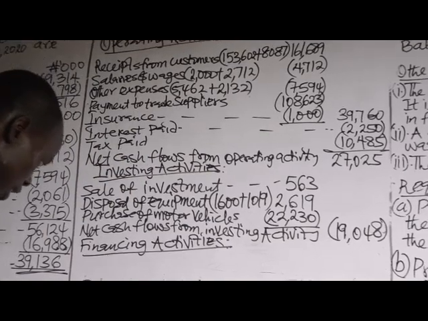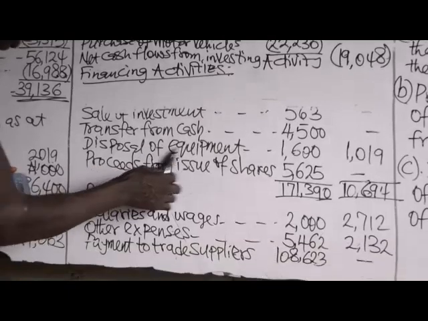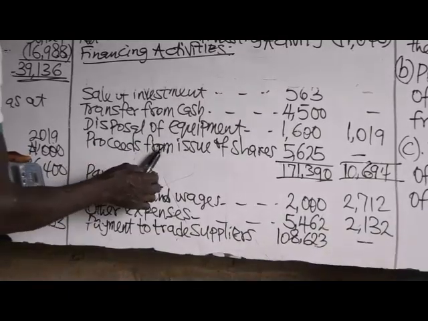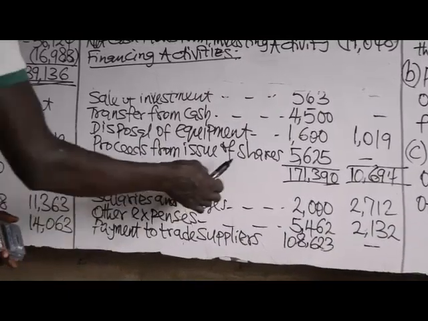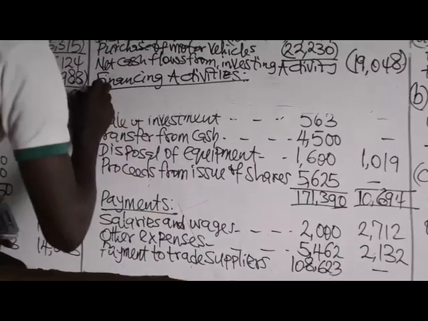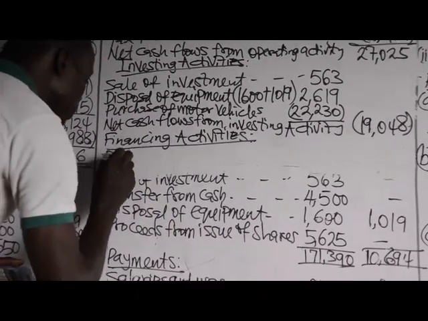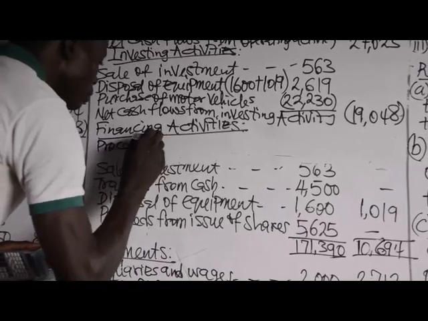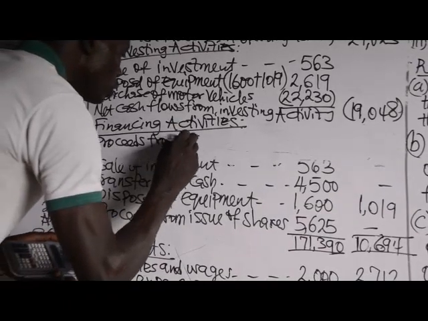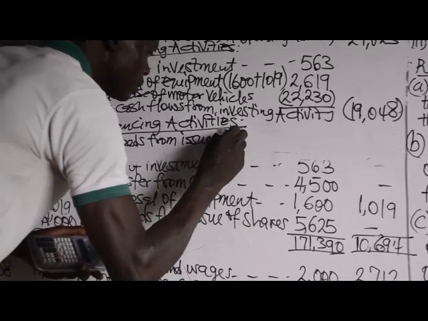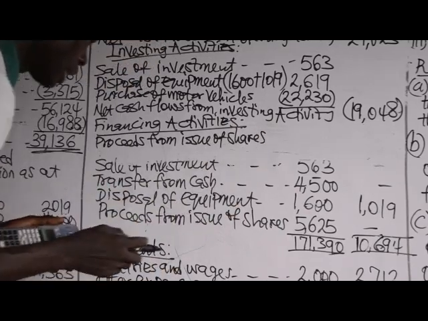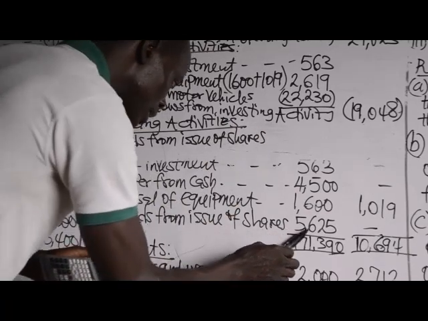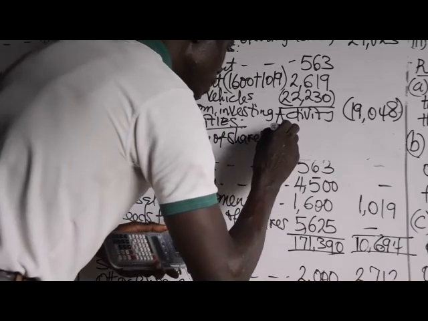Investment has been considered, transfer from cash has been considered, disposal of equipment has been considered. Proceeds from issue of shares, that is financing activity. Proceeds from issue of shares, and that amounted to 5,625.